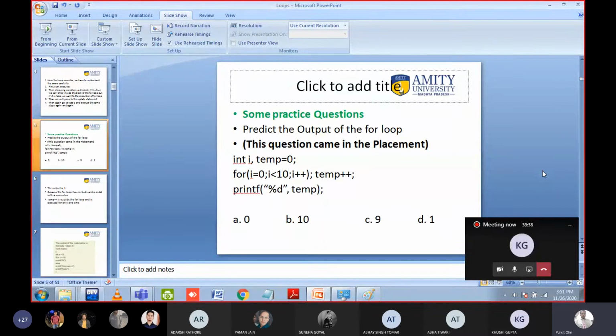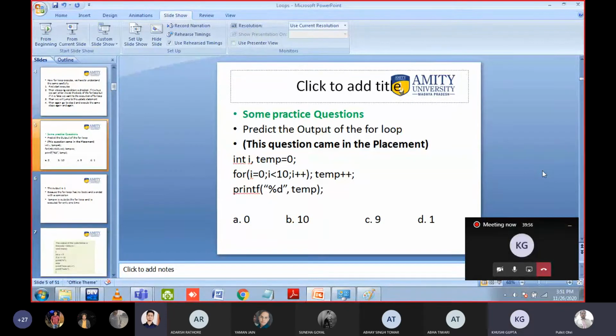Anyone else? Okay, let me tell you. The answer is D, option D, which means 1. Okay. Can you now tell me why option D is the correct answer? Look, this is the second time some students are studying the loop. Yes or no? You have already studied the loop in the adjustment class, so I think you can answer.